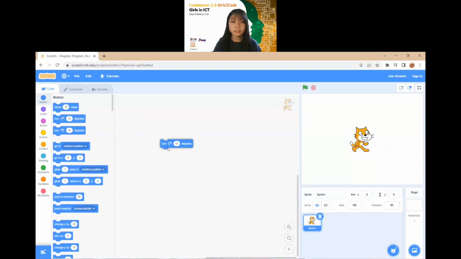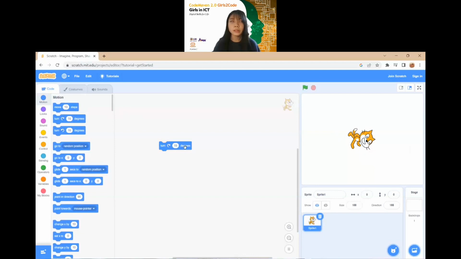First of all, go to the Motion part and drag the turn 15 degrees block into these boxes. The instruction you have dragged in will affect this little cat, which is the sprite. If we click on this instruction, we realize that the cat rotates by 15 degrees, which is the angle. If we click on it again and again, you will realize that the cat keeps rotating.